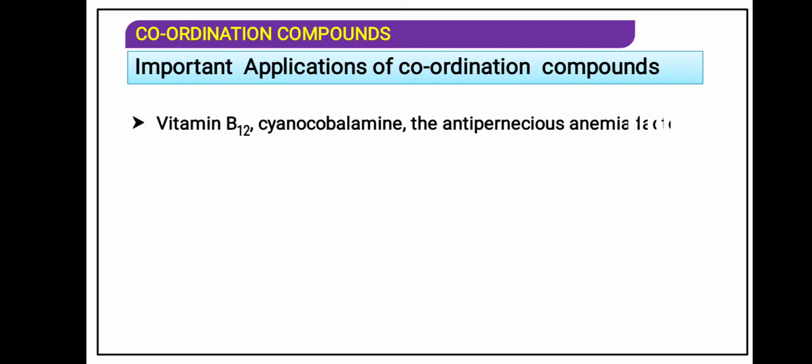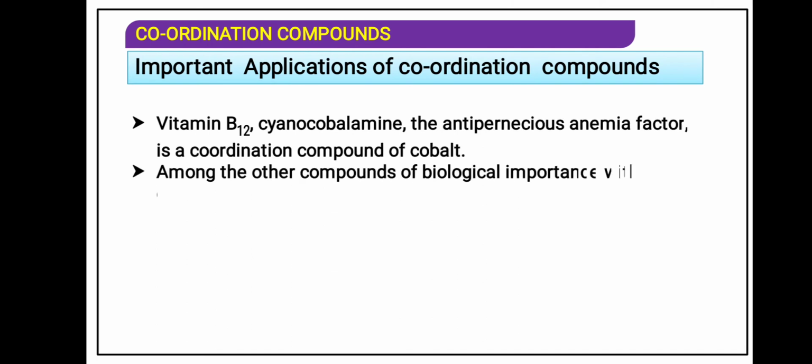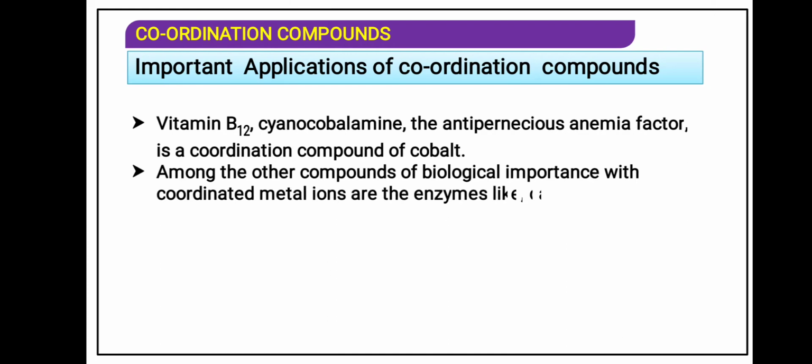Another important coordination compound is vitamin B12. Vitamin B12 is a water soluble vitamin. The chemical name for vitamin B12 is cyanocobalamin. The anti-pernicious anemia factor is a coordination compound of cobalt. So here we have seen the importance of coordination compounds in various fields.